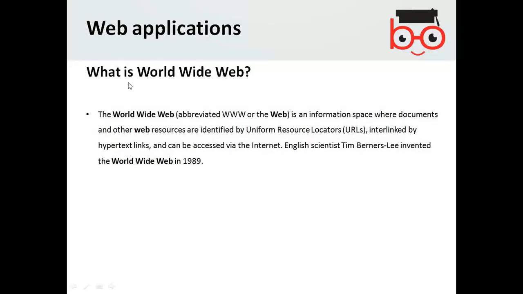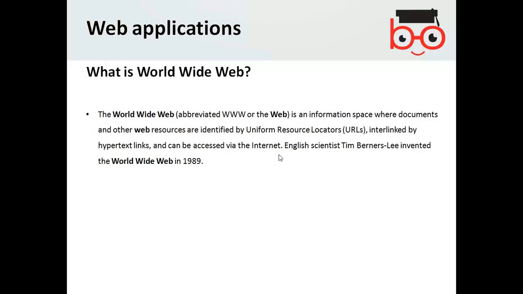Now we come to the World Wide Web, WWW. It is an information space where documents and other resources are identified by URL, Uniform Resource Locator, interlinked by hyperlinks, and can be accessed via the internet. World Wide Web is an information space.